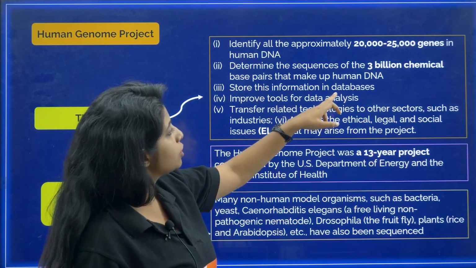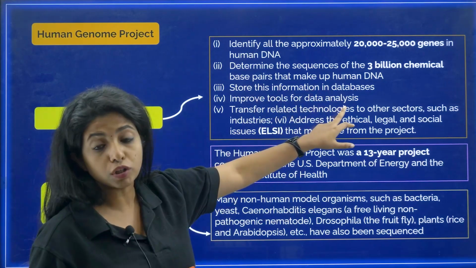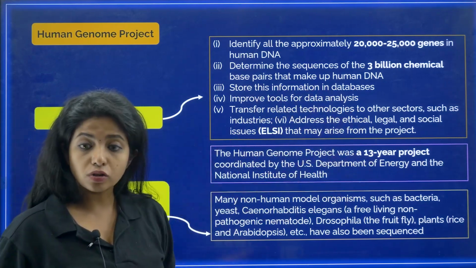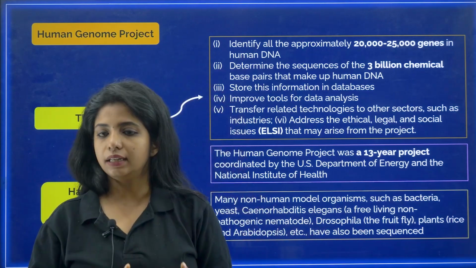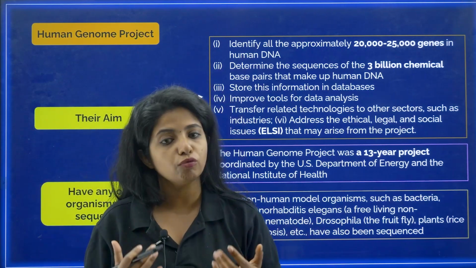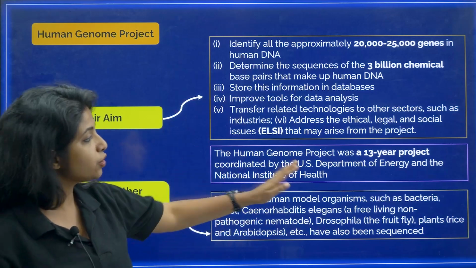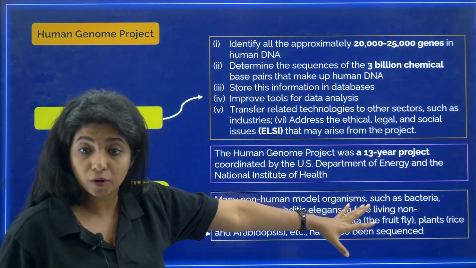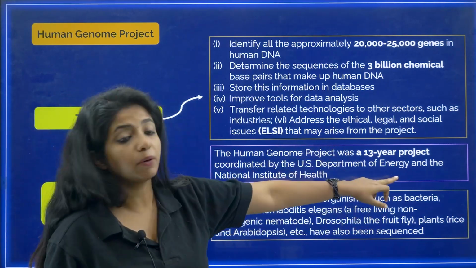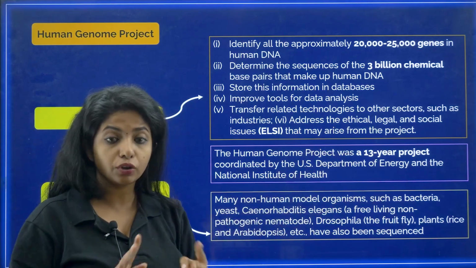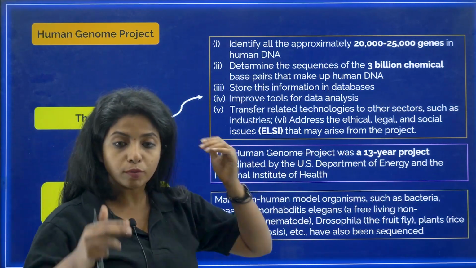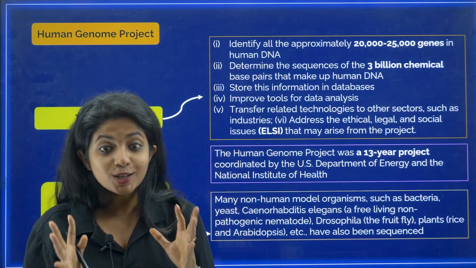Store this information in databases to improve the tools for data analysis, and also to check with the other sectors to address the ethical, legal and social issues that might arise from the project. These were the aims. Now, the Human Genome Project was a 13-year project which was coordinated by the US Department of Energy and also the National Institutes of Health. So there are two bodies behind the Human Genome Project, which started 13 years ago.